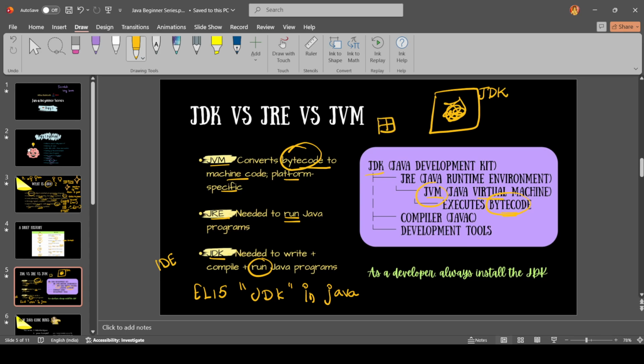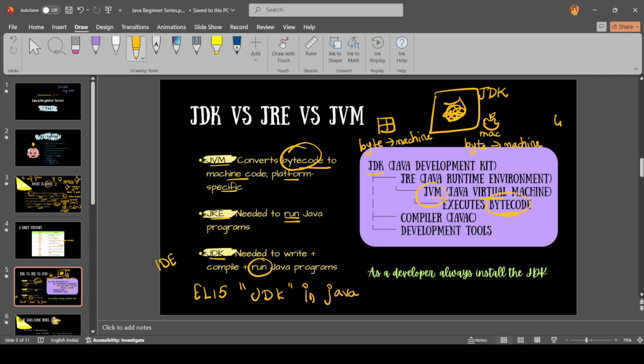If it is Windows, the bytecode will turn into machine code specifically for Windows. If it is for the Mac, the bytecode will turn into machine code specific to the Mac machine.